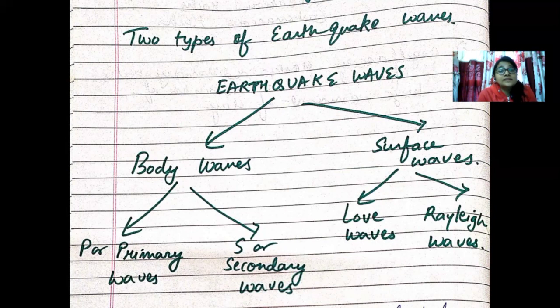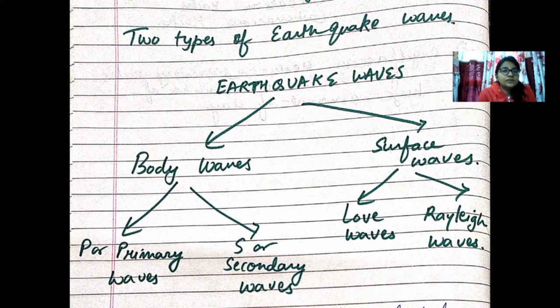Earthquake waves, or the seismic waves, are primarily of two types: body waves and surface waves. Just go by the word. What can be the meaning? Surface means limited to the surface of the earth. So surface waves refers to those types of earthquake waves which are limited to the surface of the earth, or which are moving only along the surface of the earth. There is no movement in the interior of the earth.